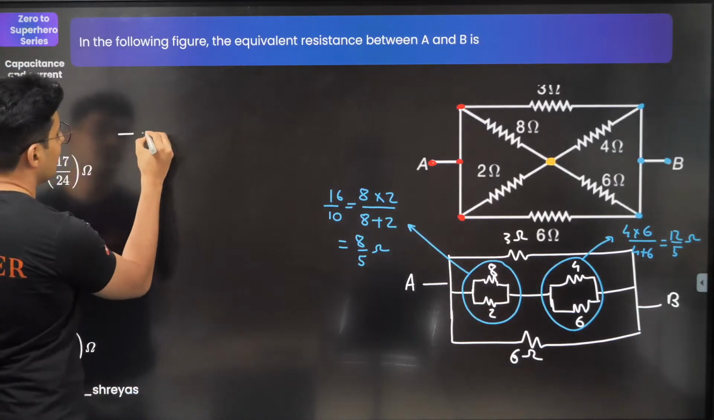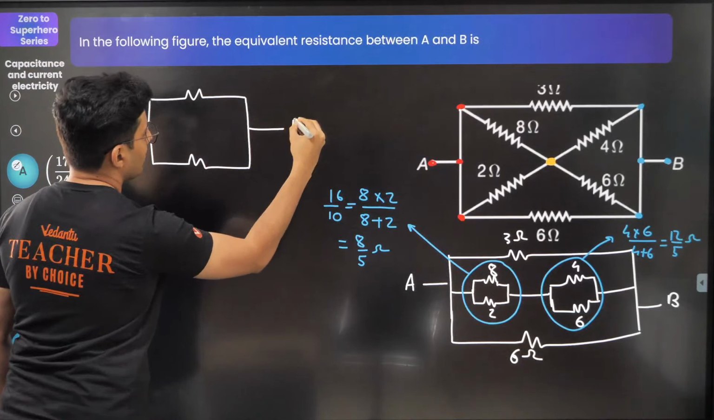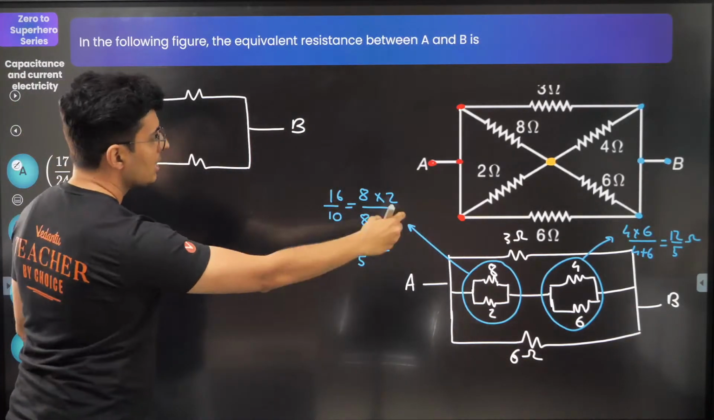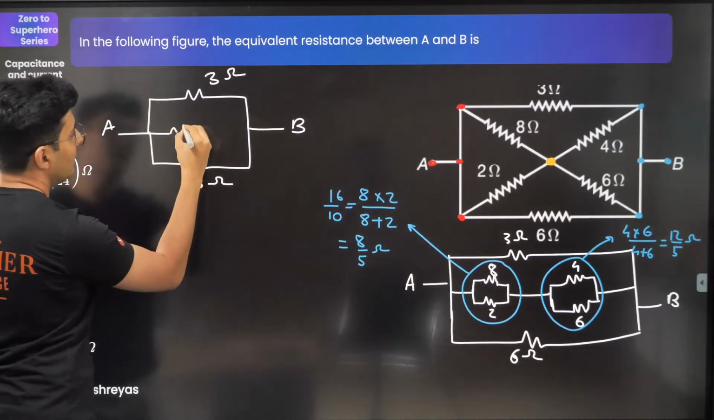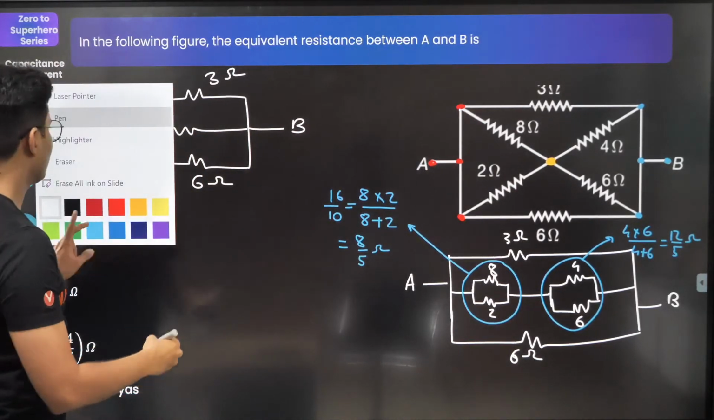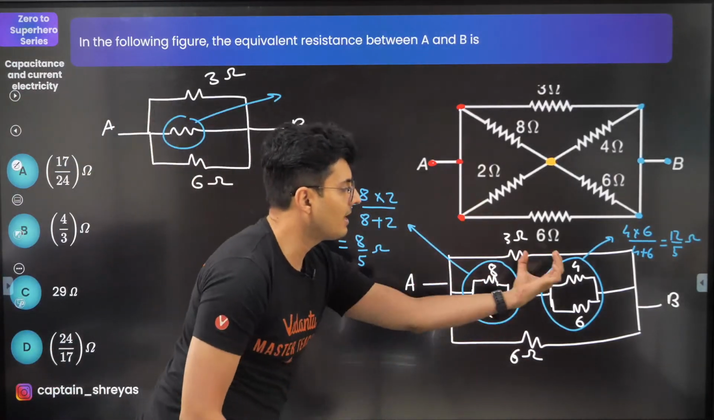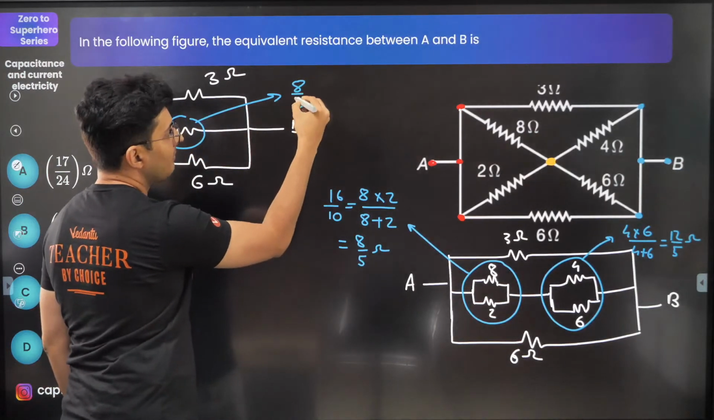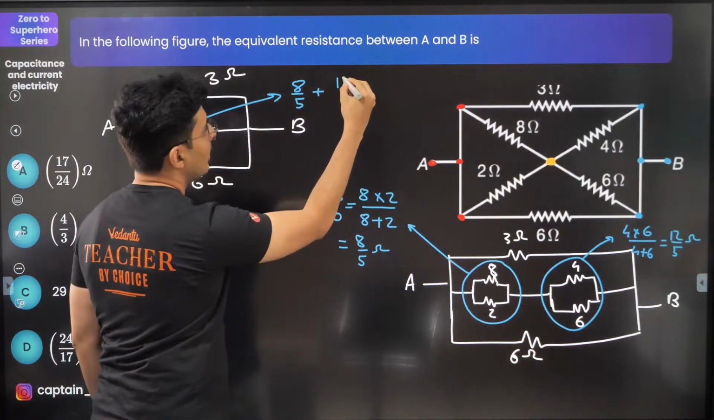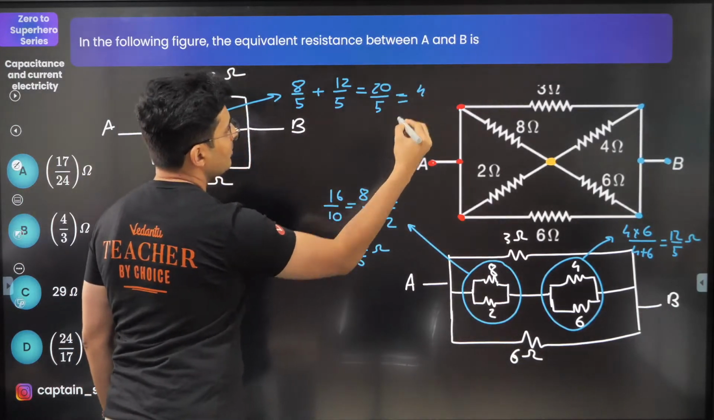So I can redraw the circuit further. So the outermost resistors first. This is your B, this is A. That is 3 ohms and that one is 6 ohms. And this one over here, I can just write it as the combination of this with that, because this and this are one after the other, so they are in series. So it will be 8 by 5 plus 12 by 5, which is 20 by 5, which is 4 ohms.